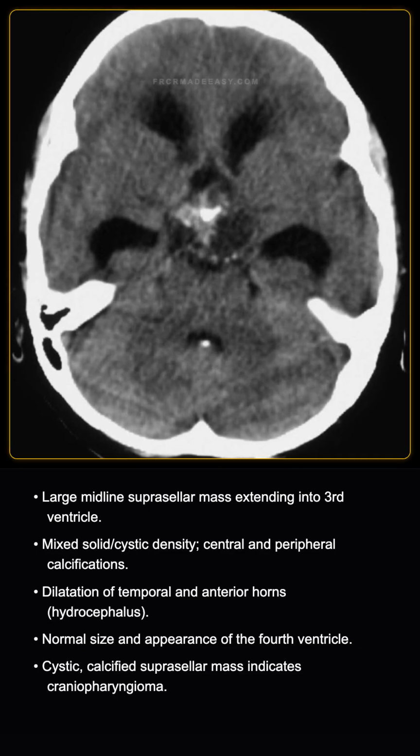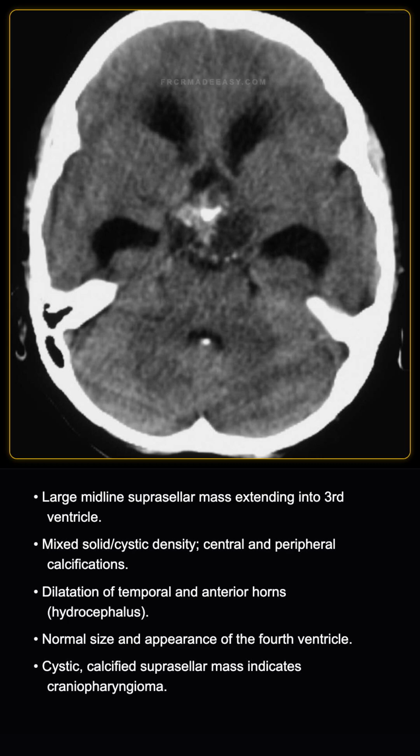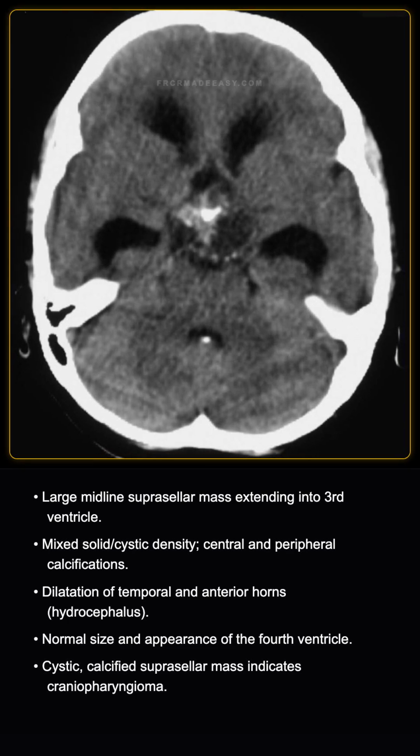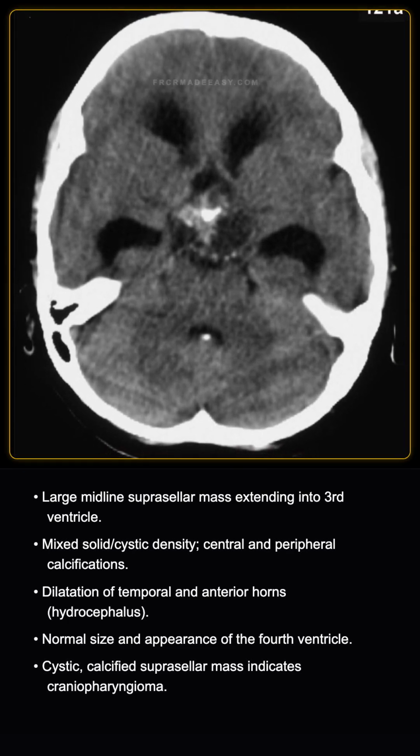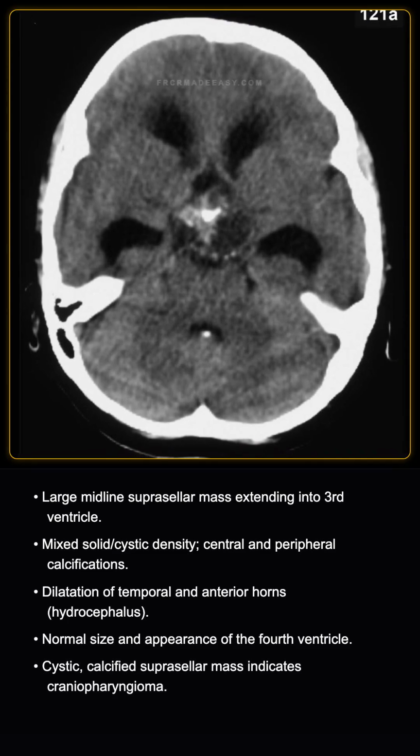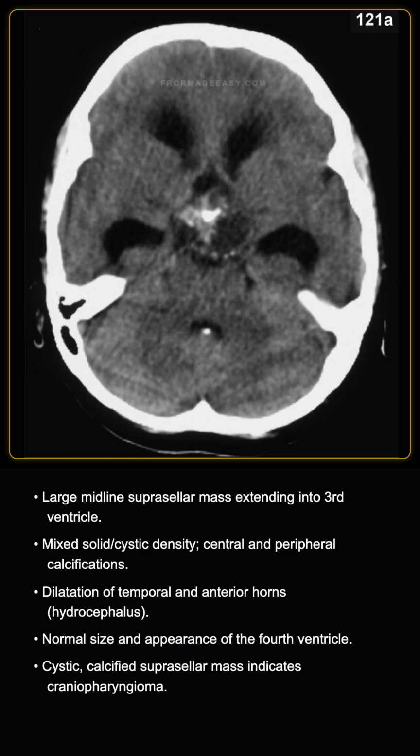The axial non-contrast CT scan demonstrates a large midline suprasellar mass extending superiorly into the third ventricle. The mass exhibits a mixed solid and cystic appearance with prominent central and peripheral calcifications.